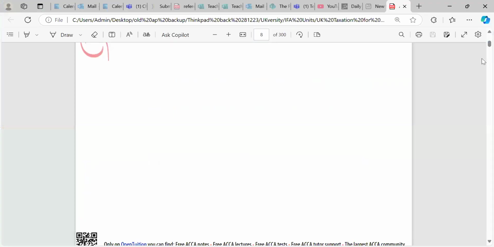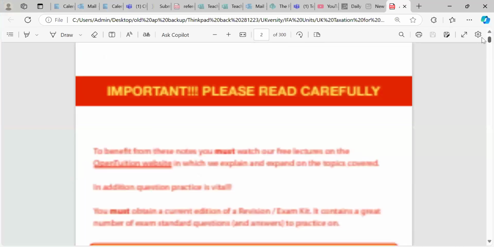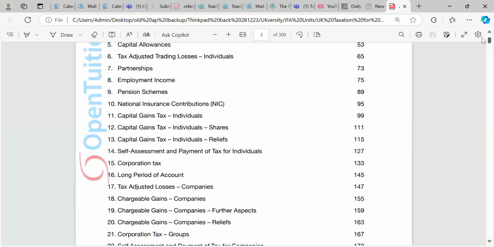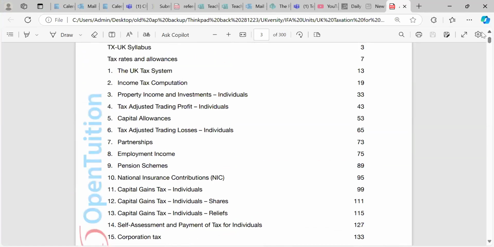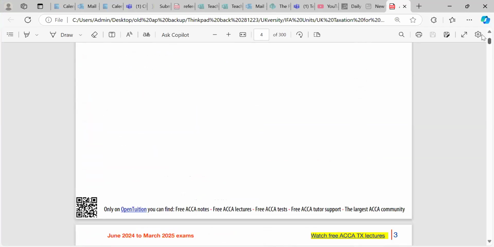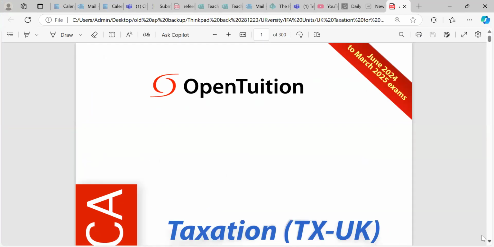So this is the booklet. You can use the latest one. You've been given all the rates within it: personal income tax, capital gains tax, NI contributions. All the examples are there, so it's quite good to use. You can find the chapter and look around in this book.